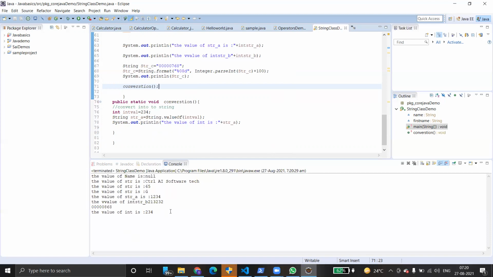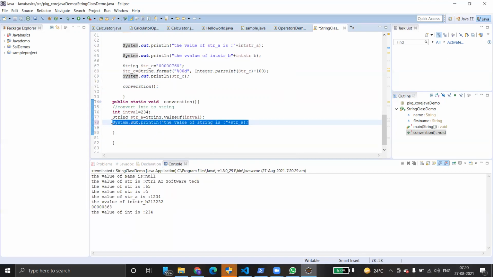See, the value is 234, but it's not the value of an integer, it's the value of a string because it has been converted. If you want to add some value, how can you confirm it's a string? Let me add 100.